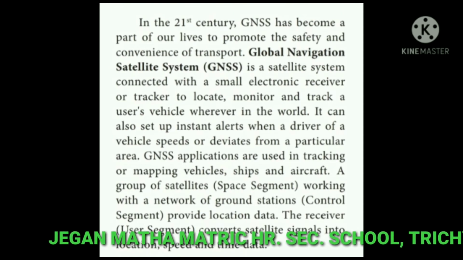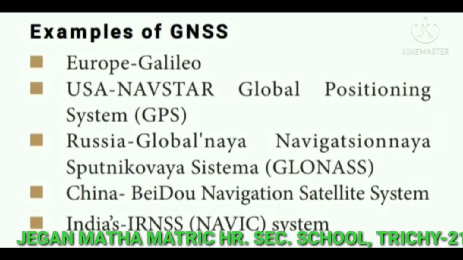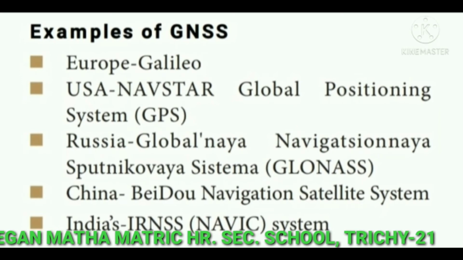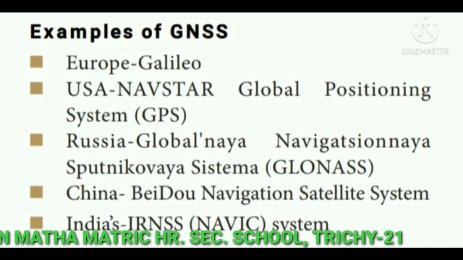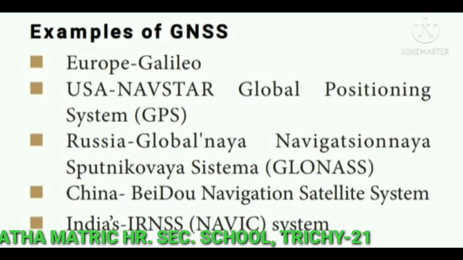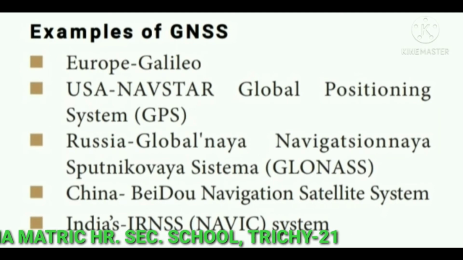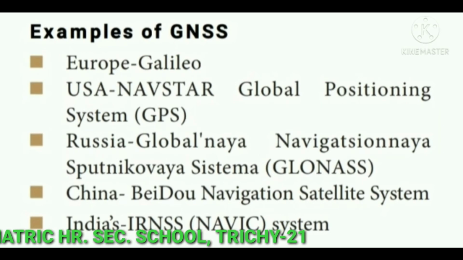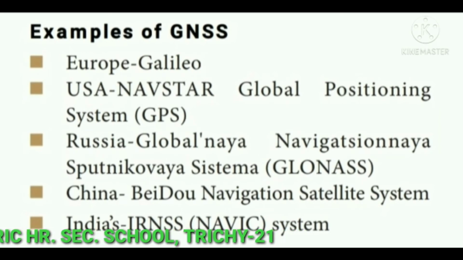Examples of GNSS: the Europe Galileo, USA Navstar Global Positioning System, Russia Global Navigation Satellite System (GLONASS), the China BeiDou Navigation Satellite System, India IRNSS.